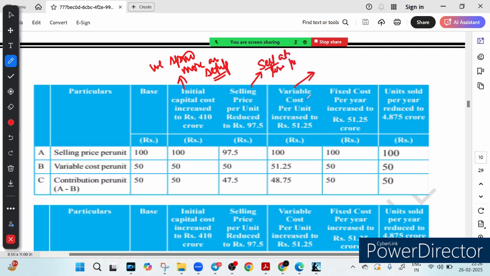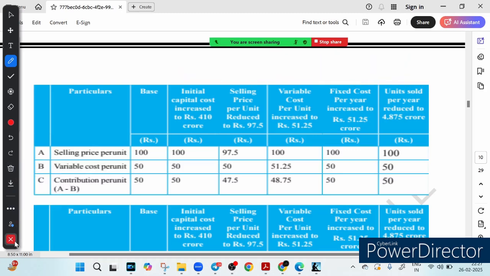Variable cost per unit increase means what if the raw material or production cost goes up. Fixed cost per unit increase means what if the rent, the salary, or other fixed expenses go up. And the last is unit sales reduction, which means what if you sell fewer units than expected. Each of these scenarios helps us understand how sensitive the business is to changes.